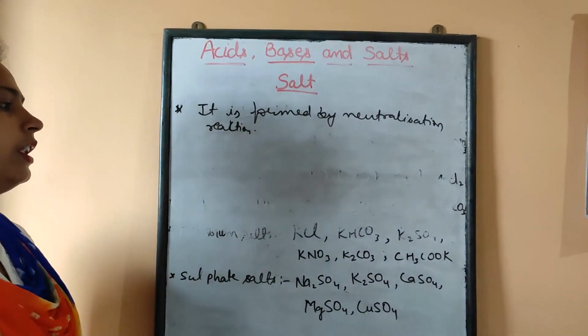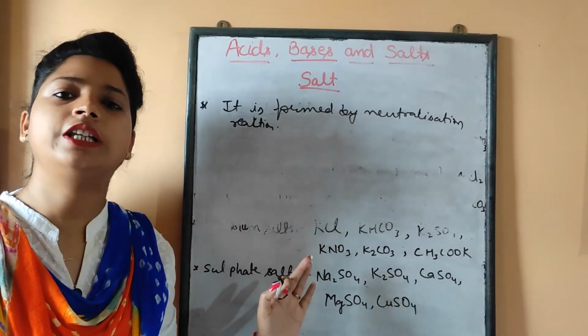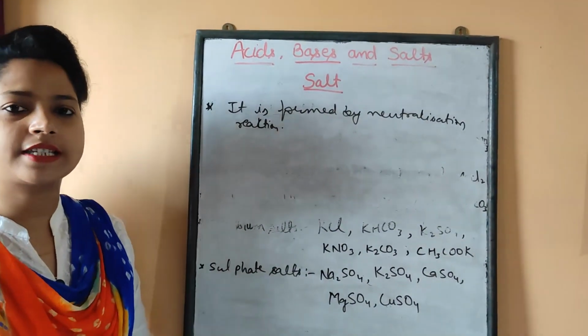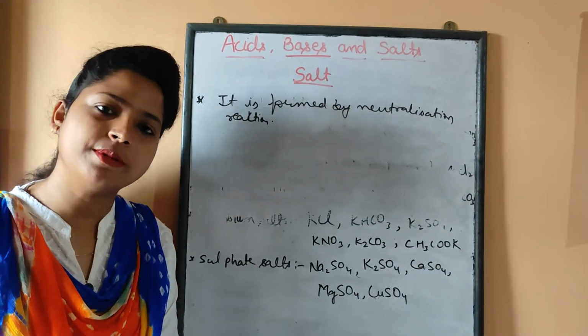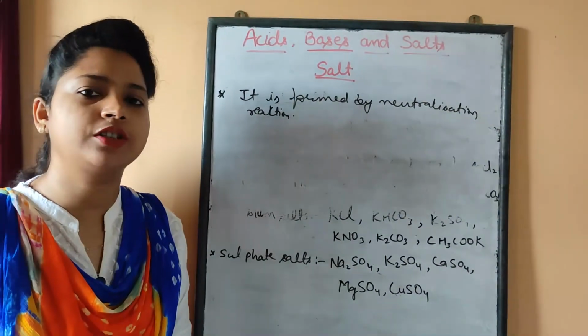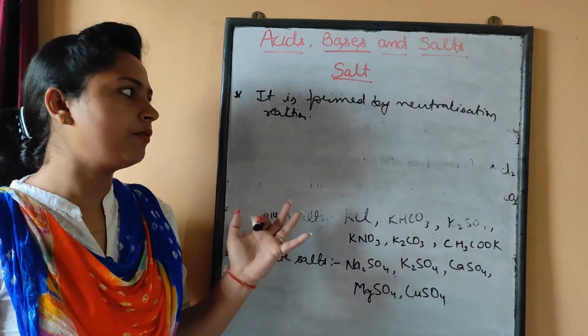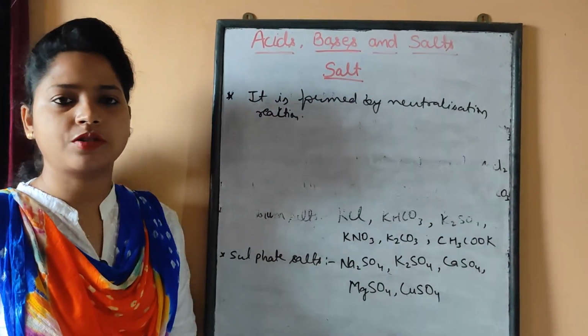From the previous lecture, we can correlate this topic, because we discussed how salts are formed, and I gave several examples and the different types of salt along with the pH. When we accumulate all that information, we are able to write the properties of the salt.